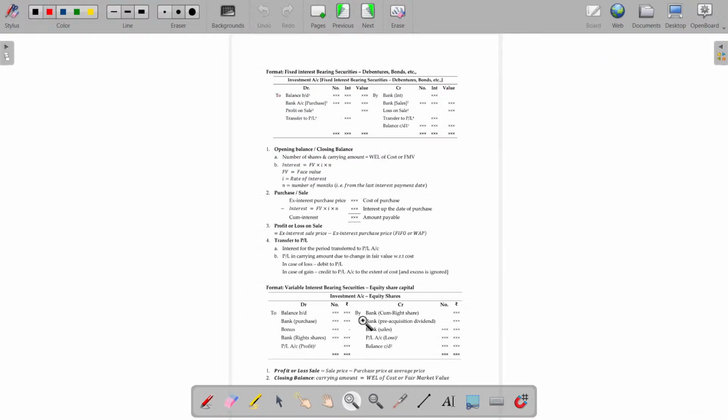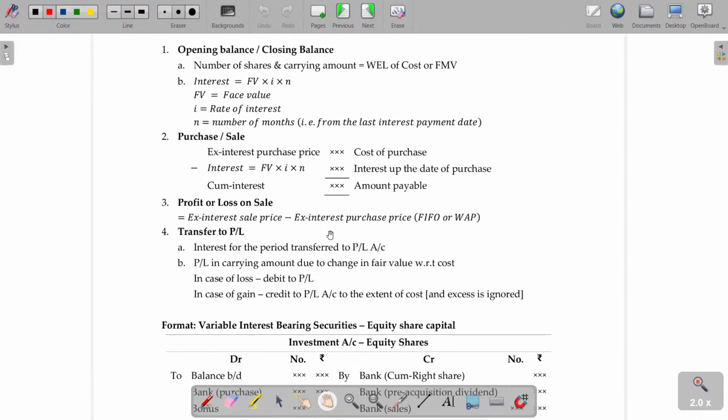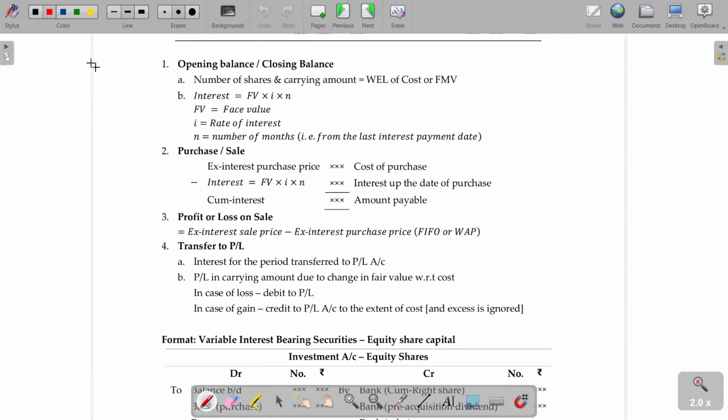So here I have given the format. In case of purchase or sale, you better follow these 3-line steps. Ex-interest price is the actual cost of purchase; this is the value at which it is going to be recorded. With that, you have to add the interest. How can you calculate the interest? The face value of the debenture purchased or sold, the applicable rate of interest, and the eligible period for the interest. From the prior interest payment date to the date of sale is called accrued interest, and cum-interest is the amount you pay.